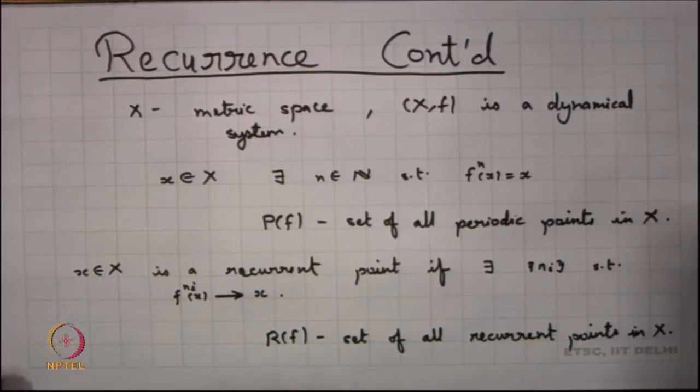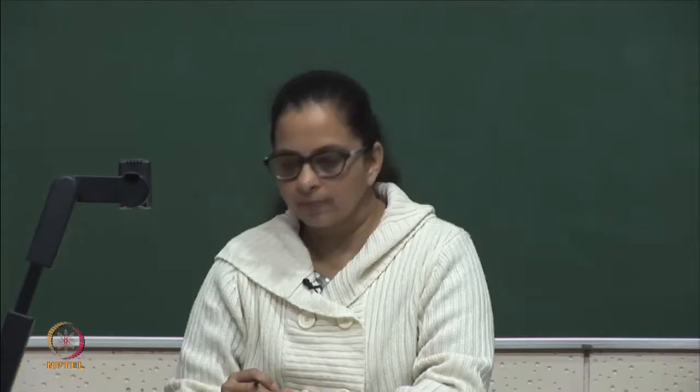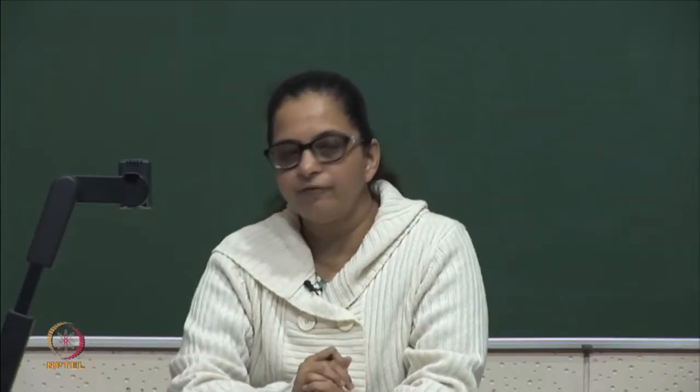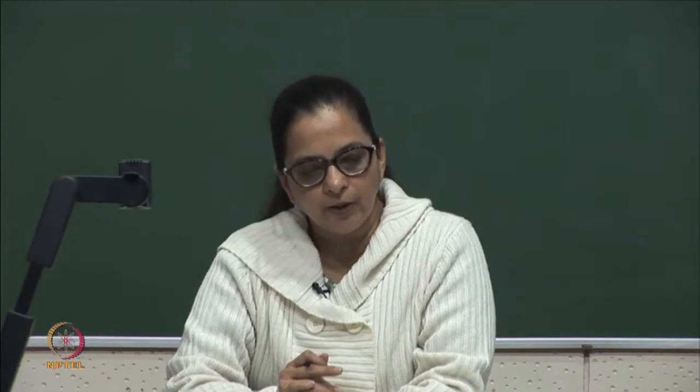There is one more concept which we had seen yesterday, that is the omega limit set, which is the limit set of a point x, and we had seen that for a recurrent point, x belongs to omega(x). Now, again let us recall the difference between a periodic point and a recurrent point.